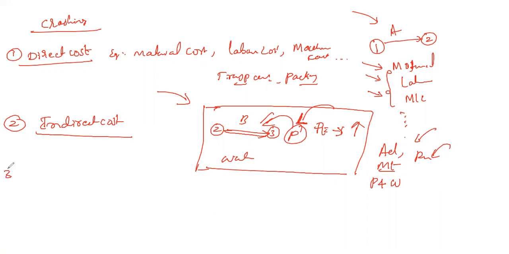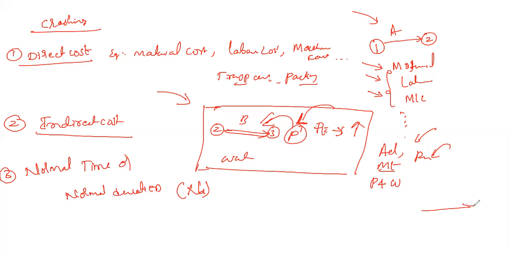Similarly, normal time. This one is normal time, and it is also called normal duration. The normal time is nothing but a standard time. What we estimated, for example, we have calculated the different activities in the case of PERT, and in the case of CPM they are only given the time. For example, an activity A requires 8 days to complete. So this is nothing but what is estimated, or whatever time is given for a particular activity.